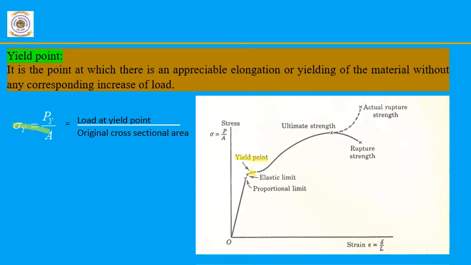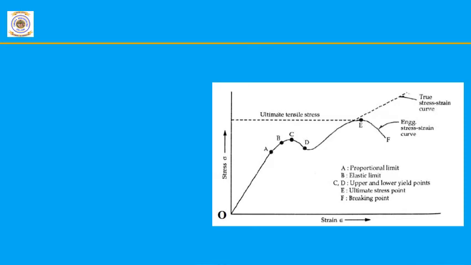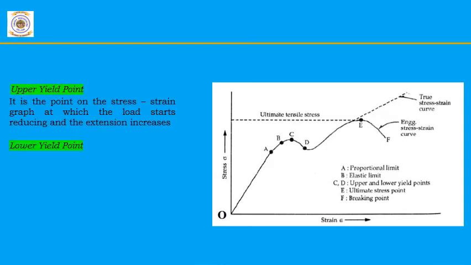Py by A, where Py is the load at yield point, whereas A is the cross-sectional area. By substituting the load at yield point and the original cross-sectional area, we can find its yield stress. In the yield point, there are two important stages: one is the upper yield point, whereas the other is the lower yield point.